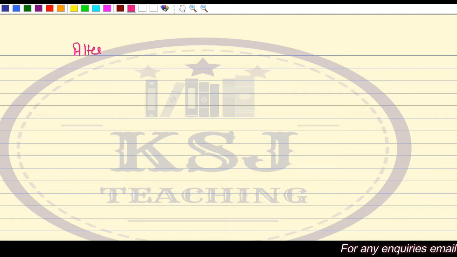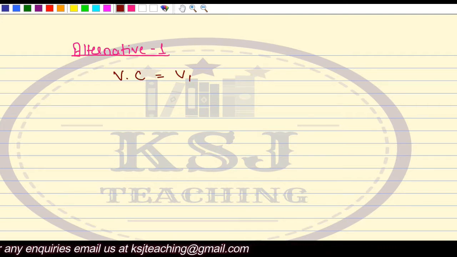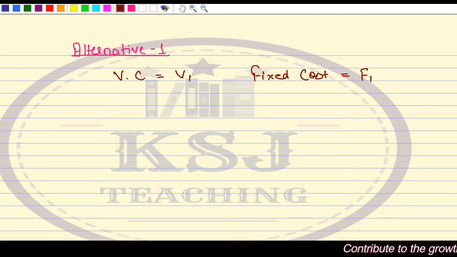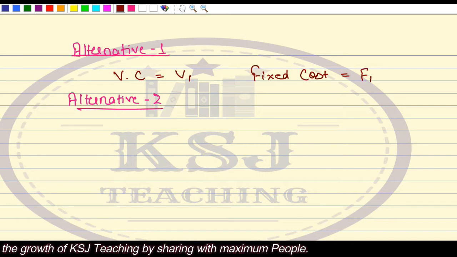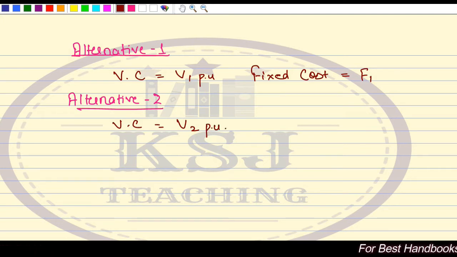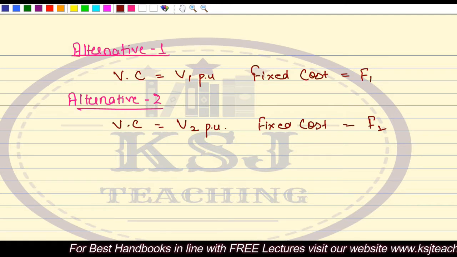Let's say alternative 1: variable cost per unit is V1 and fixed cost is F1. For alternative 2, variable cost per unit is V2 and fixed cost is F2.